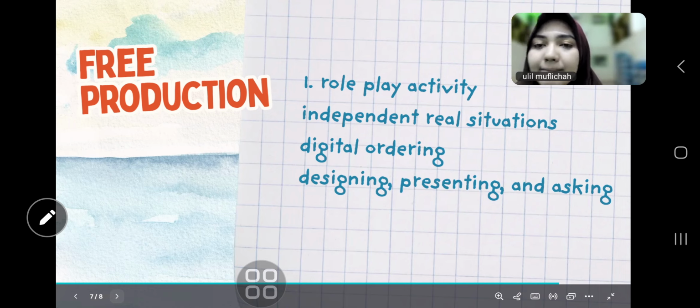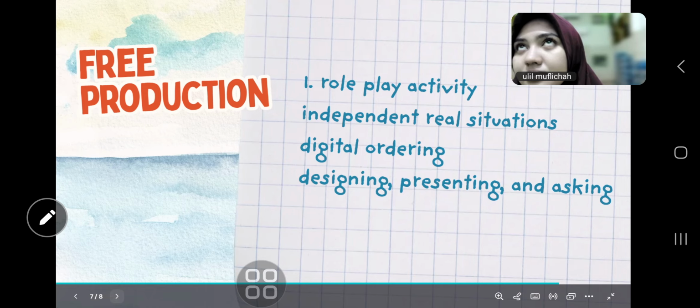And then the next is digital ordering. Students work in pairs to do the role play as a seller and a customer. The student who has the role of customer should order food with the key phrases appropriate to the material using a voice note. And the student who has the role of seller should reply to the order with the appropriate key phrases of the material using a voice note. And then the final result should be screen recorded and submitted to the drive.